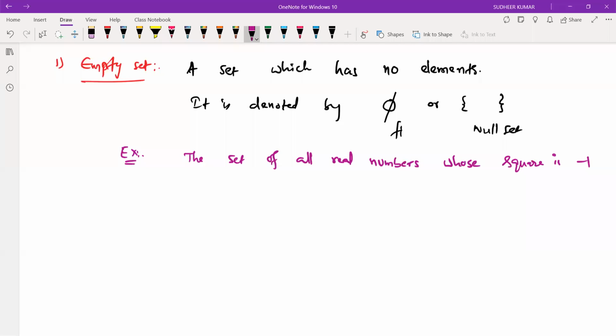If you take any real numbers whose square will get minus 1, is there any possibility? Suppose if you take negative numbers, if you make it as square, you will get positive numbers only in real numbers. So there is no element which satisfies the square of a number is -1. So it is null set, or will represent as these brackets.